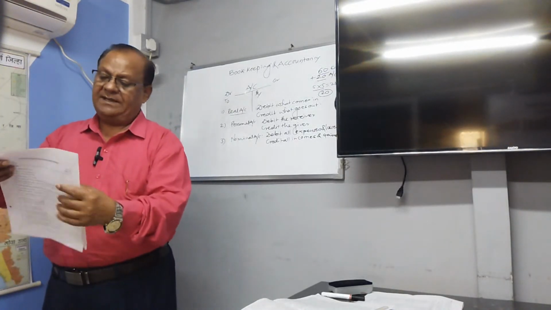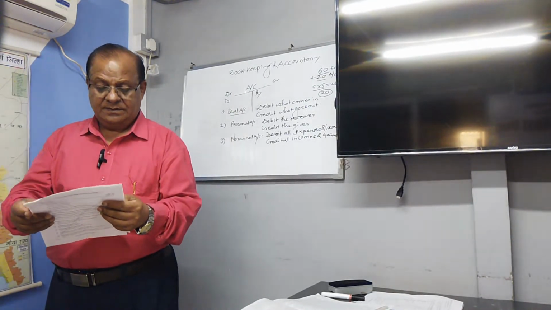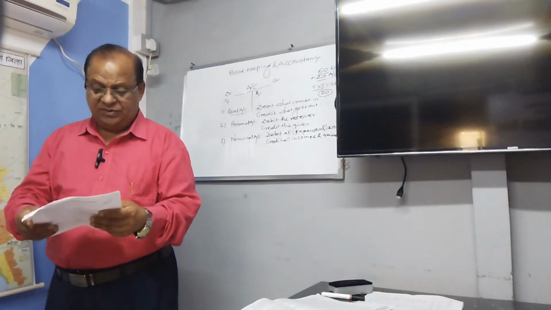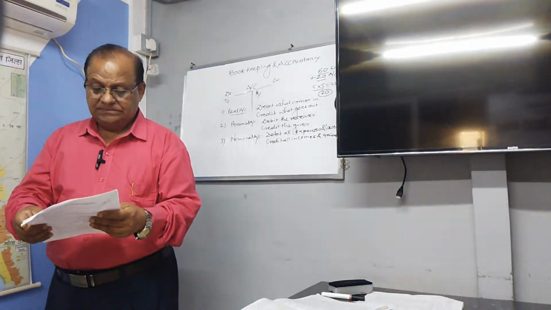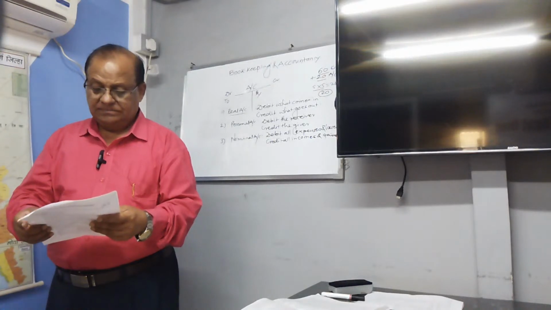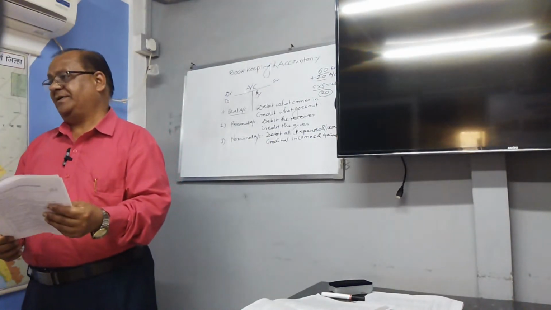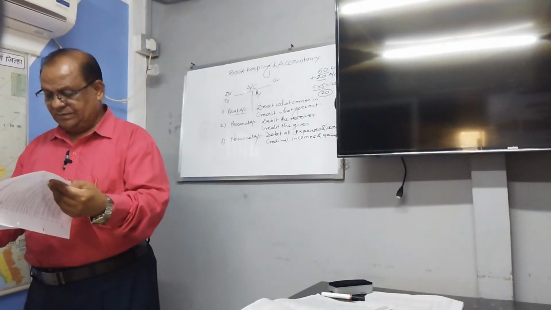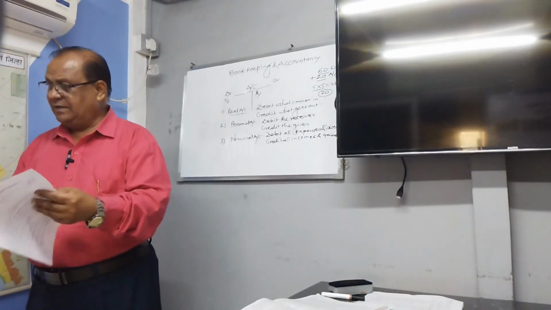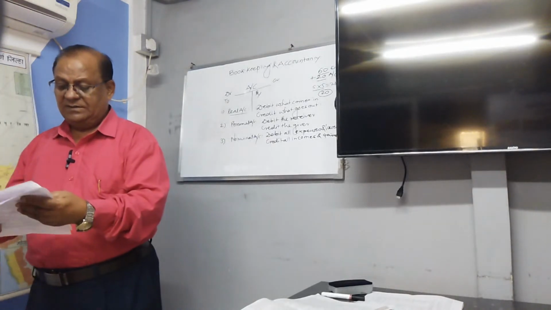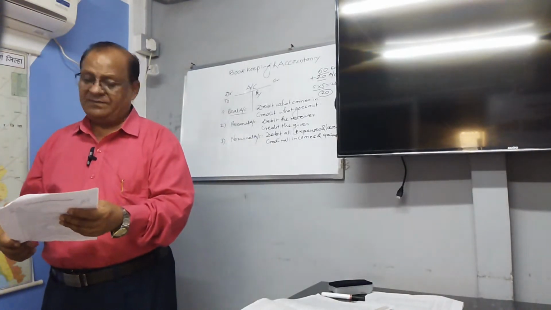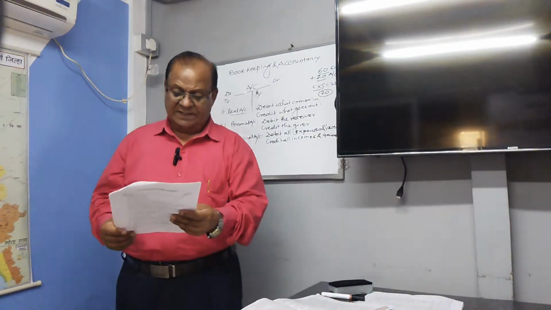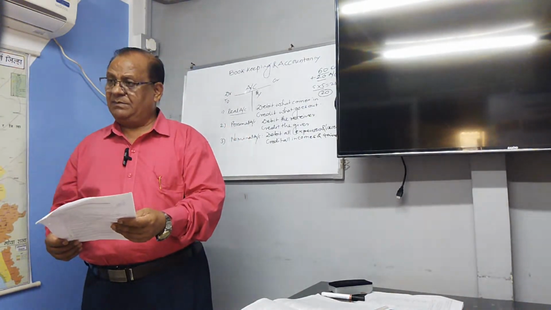And prepare the profit and loss account for 5 marks. This is what they can ask you. So prepare the trading account for 5 marks, prepare the profit and loss account for 5 marks. This is in one question paper which carries 20 marks.